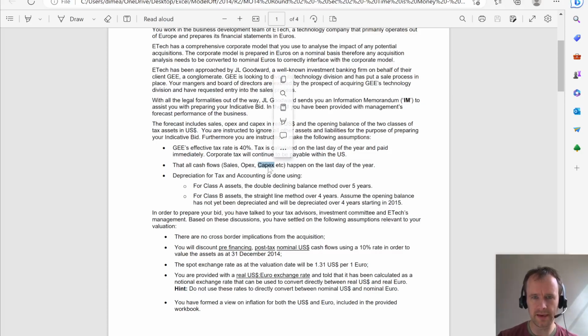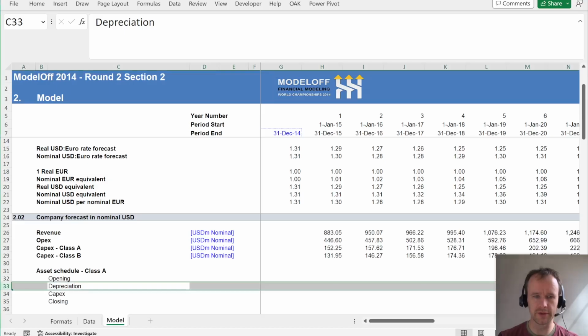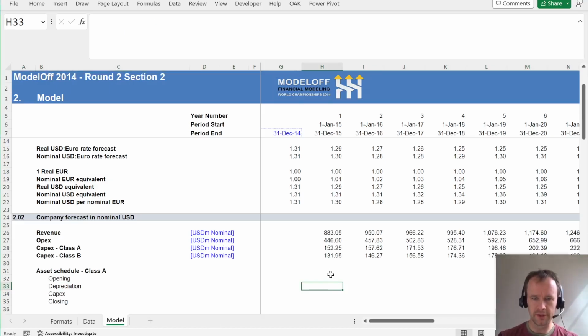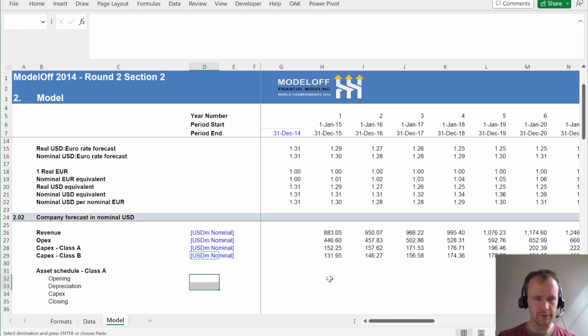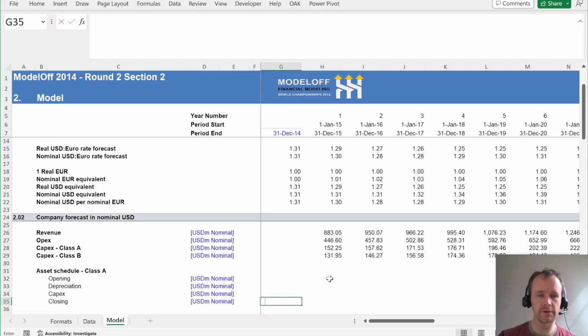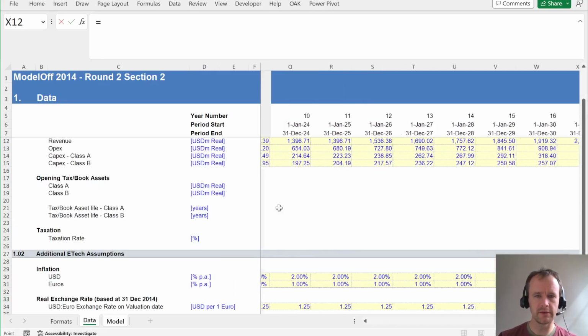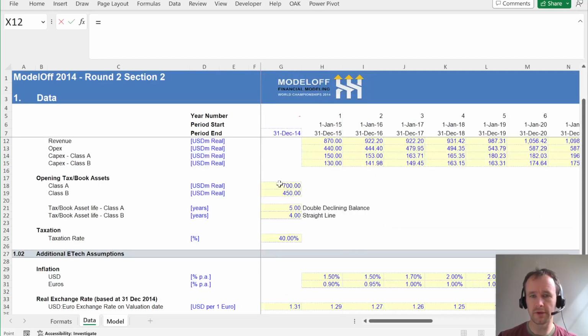Now, I'm putting depreciation before capex as a simple way of reminding myself that capex is happening at the end of the year. So any capex isn't going to be depreciated in year. It's only going to be depreciated the next year. So my depreciation is only going to refer to my opening balance, basically. Anyway, my closing balance for Class A is over here, and this is in real 2014 dollars, because I'm looking at December 31st, 2014. Real and nominal are the same, so that's not a problem.